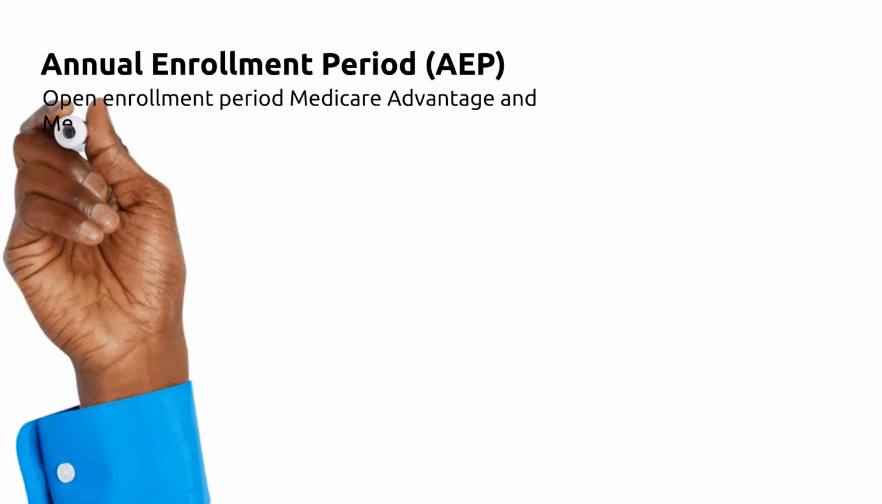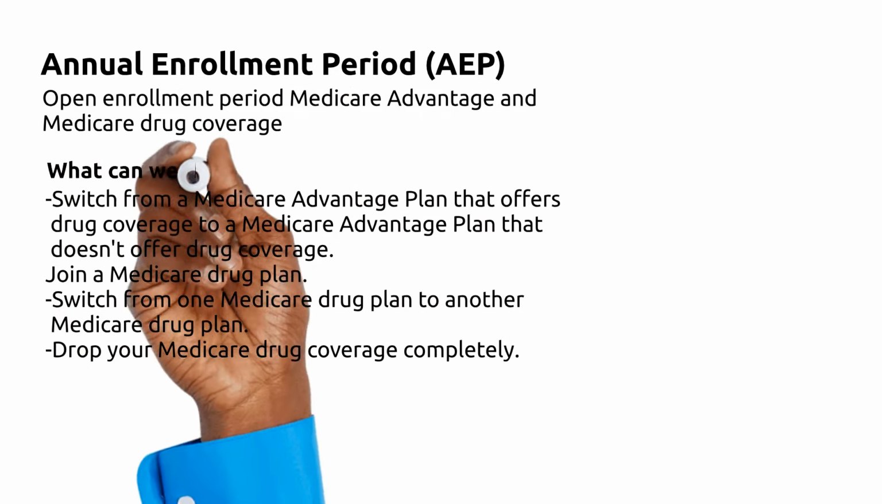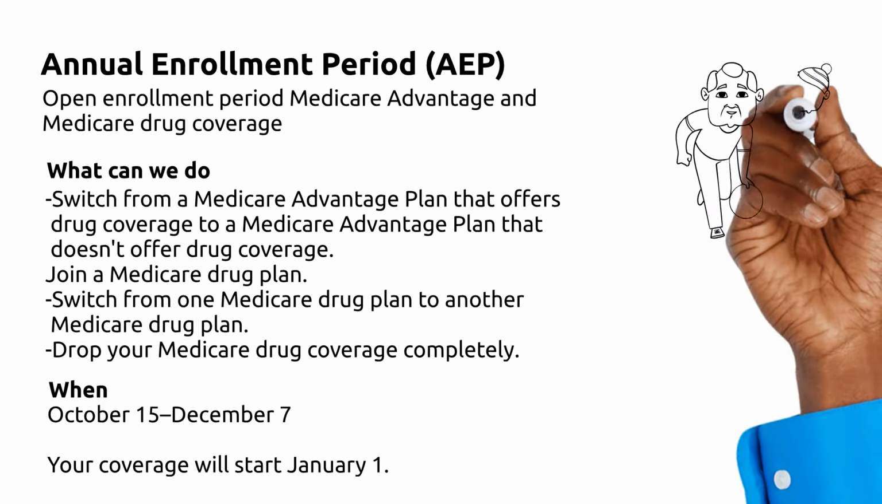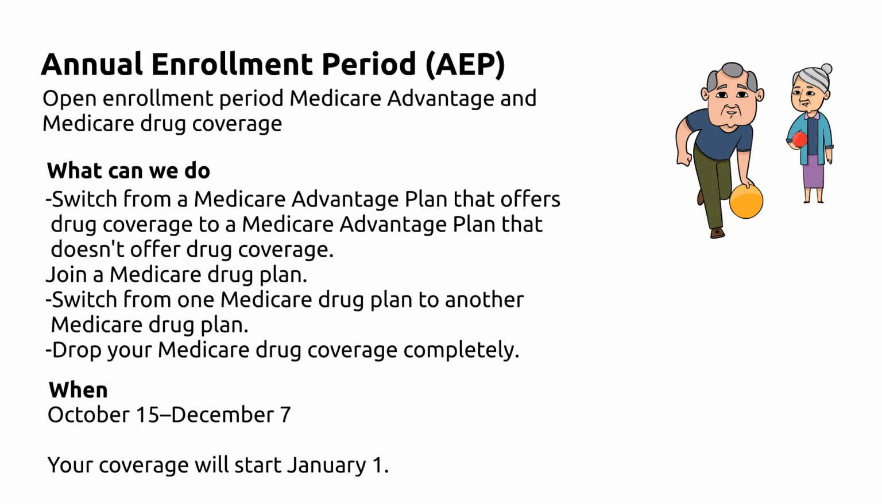You can switch from a Medicare Advantage plan that offers drug coverage to a Medicare Advantage plan that doesn't offer drug coverage. You can join a Medicare drug plan, switch from one Medicare drug plan to another Medicare drug plan, or drop your Medicare drug coverage completely. When can you do this? October 15th to December 7th, and your plan coverage starts January 1st.